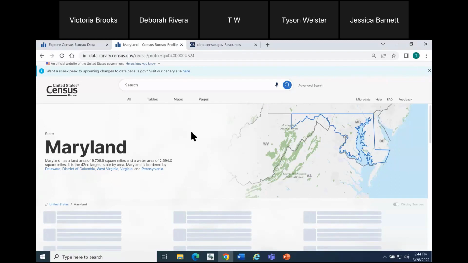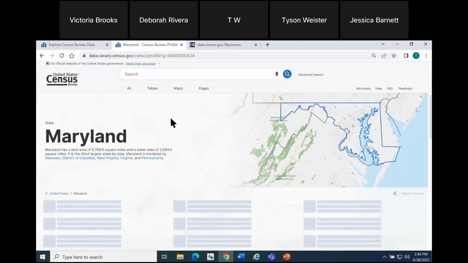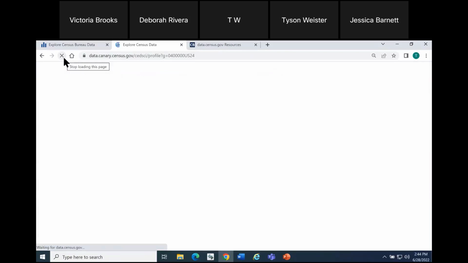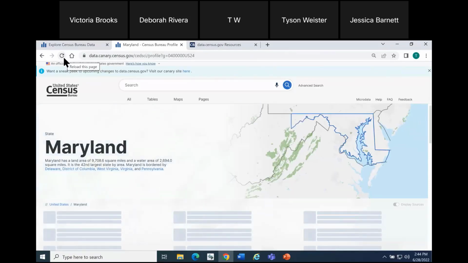And being this is a development site, we'll give it just a moment longer to load here. And go ahead and refresh it just to be safe. And while this is happening, I also just wanted to mention that all of the content that is being loaded in this profile is the exact same type of content that's loaded in the geography profiles that you see on the site on production today on data.census.gov. It's just organized into a different look and feel.